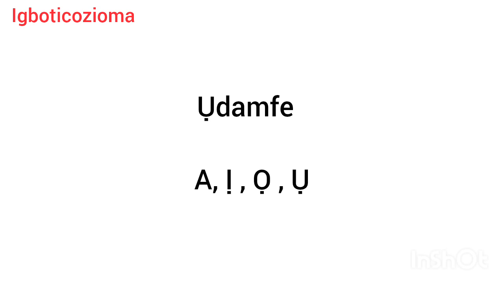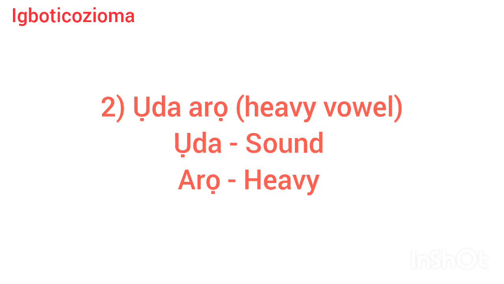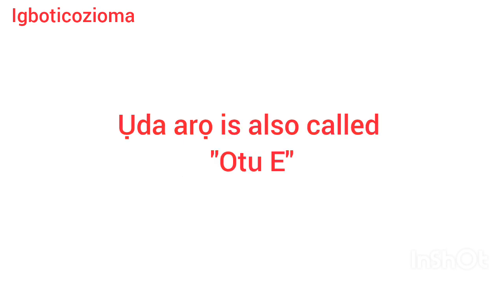The next classification nkewa ọzọ anyị nwere that we have is called ụda arọ. Ụda arọ. Dịka m si gwa gị mbụ, like I told you initially, ụda is sound. Now arọ is heavy. So in essence, ụda arọ is heavy sound, heavy vowel. Now, it's also known as otu e.